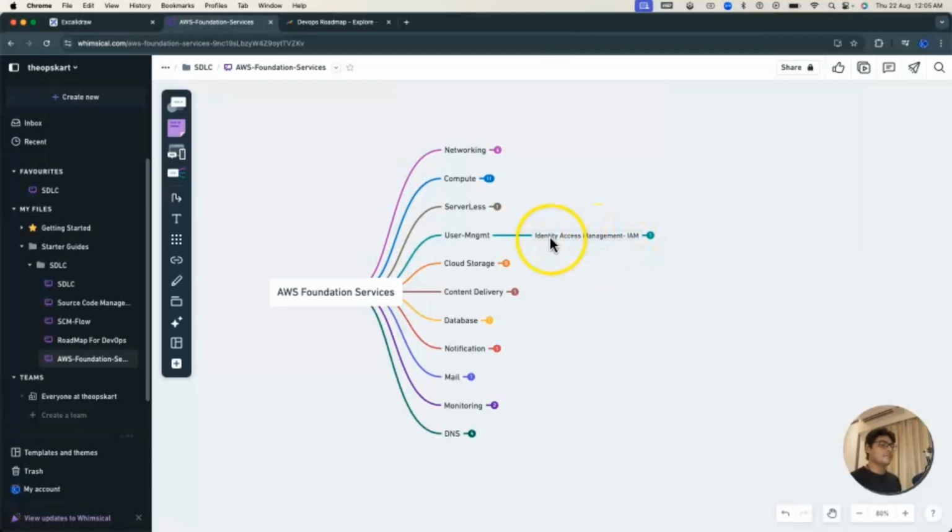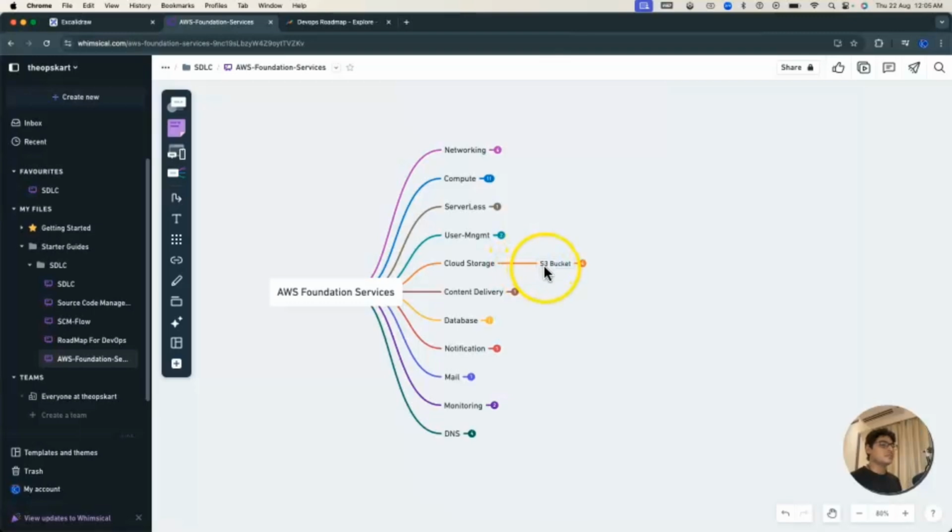IAM stands for Identity and Access Management. By using that service, you can create your users, groups, policies and roles. Who is going to access your account, how they are going to access your account, what services they can access, everything you can manage through IAM.